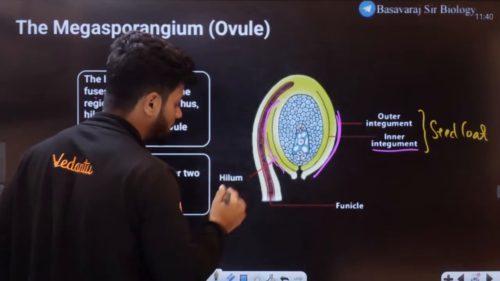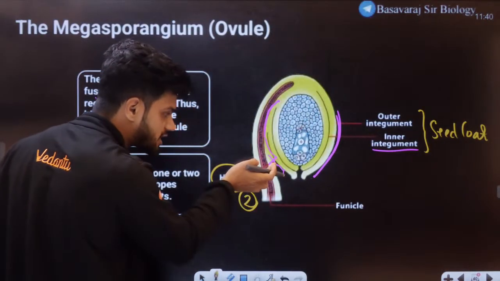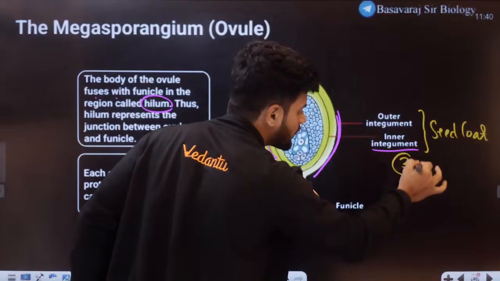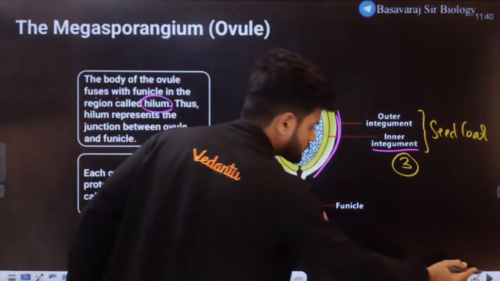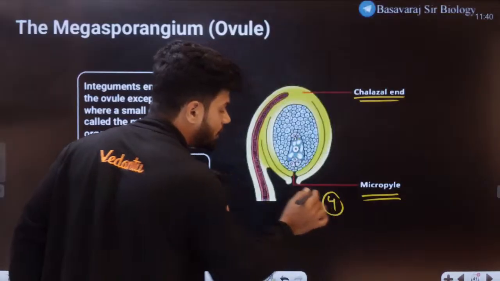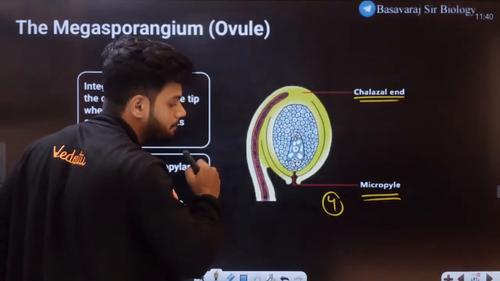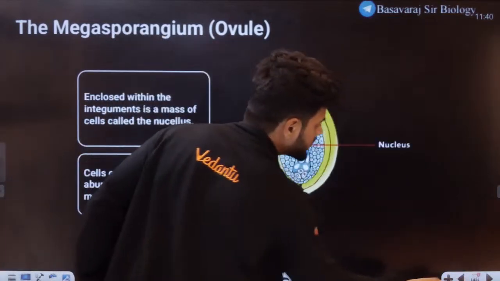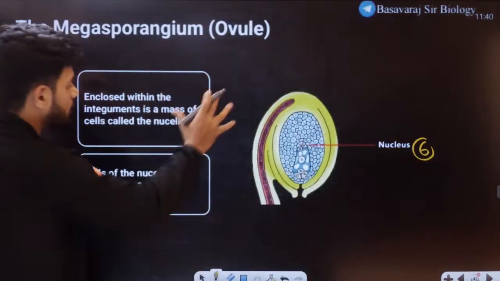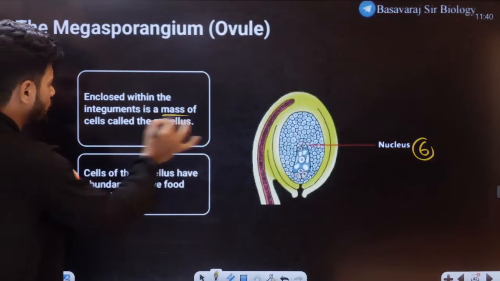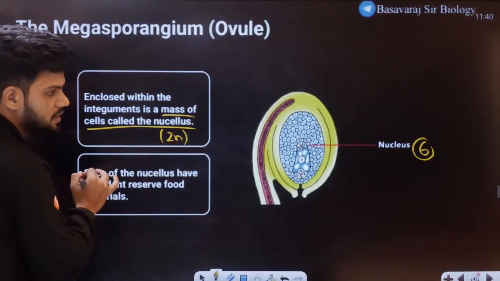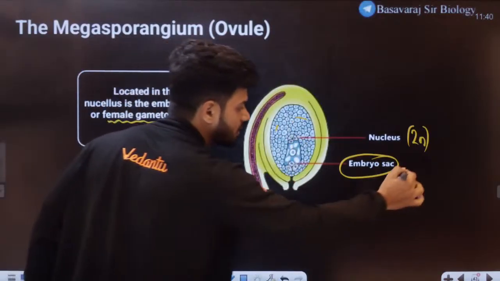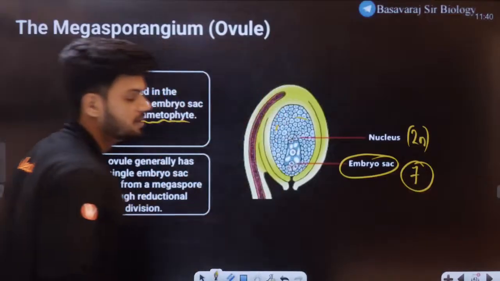Second point is called as hilum. Hilum is the point of attachment for funicle and the ovule. That is called as hilum. Third point is the integuments. Outer and inner integument. Now, fourth point is micropylar part, where the integuments do not join. Fifth point is chalazal end, the opposite side of micropylar. Sixth one is the nucellus. Nucellus is the mass of cells, diploid cells called as nucellus. Now, in this mass of cells, there is your entire female gametophyte. That is the embryo sac. 7 points.